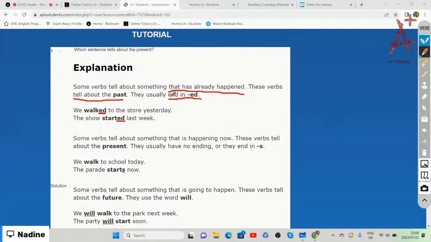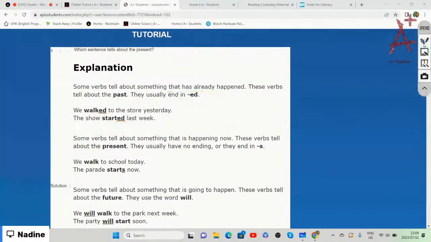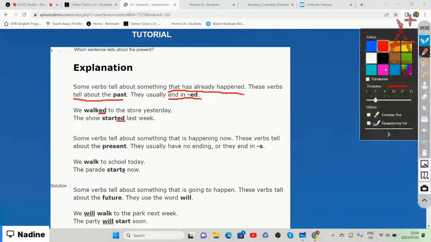They end in ed. Then we also have some verbs that tell us about the present. So some verbs tell us about something that is happening now. Anything that is happening now, we say that is the present, right? They usually have no ending. So the present doesn't have an ending, or it will just end in s.